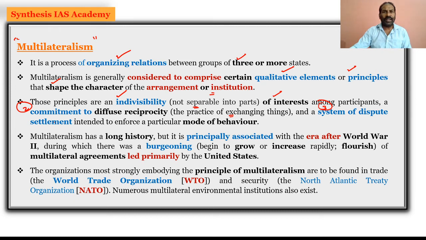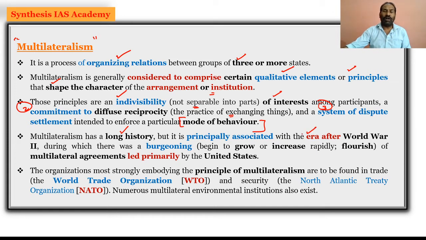So if there is any kind of dispute which arises, it has to be settled, and that has to be by a process called a system of dispute settlement. And these all are part of the mode of behavior for the qualitative elements of the principles wherein it will shape the character of the institutions, and that is what it is, organizing relations between 3 or more states, part of multilateralism. And definitely if you look at multilateralism, it has a long history, and it is principally associated with the era after the World War II.